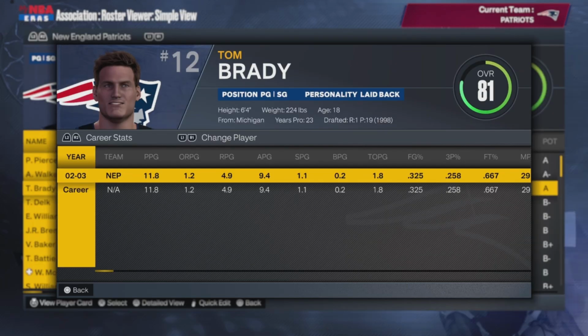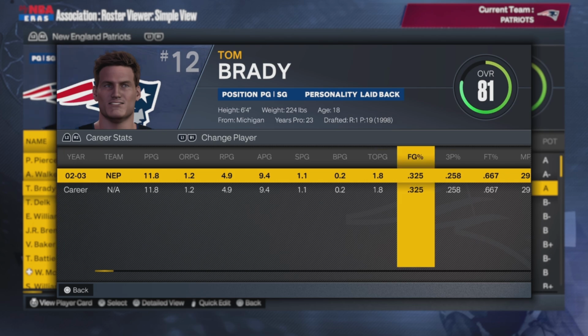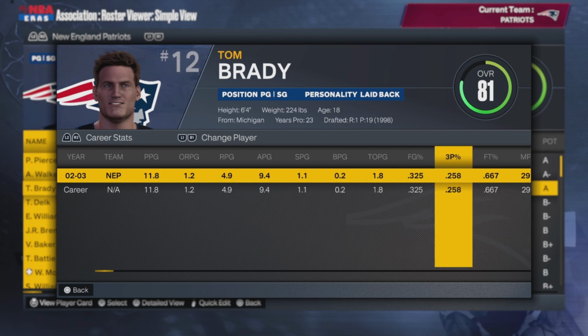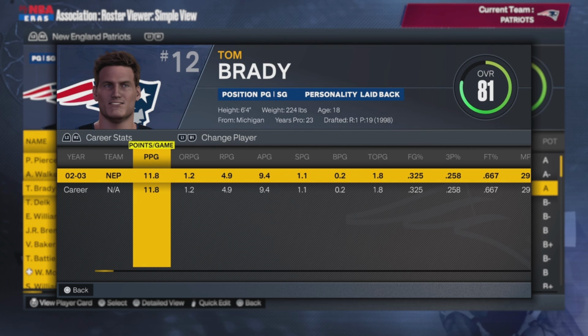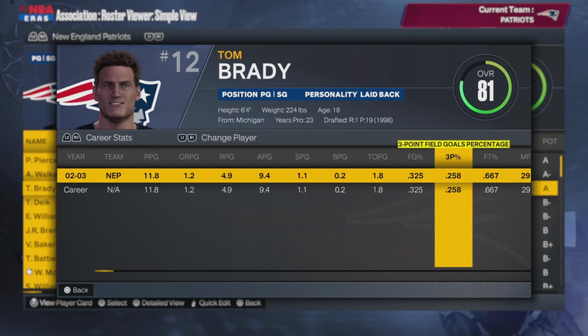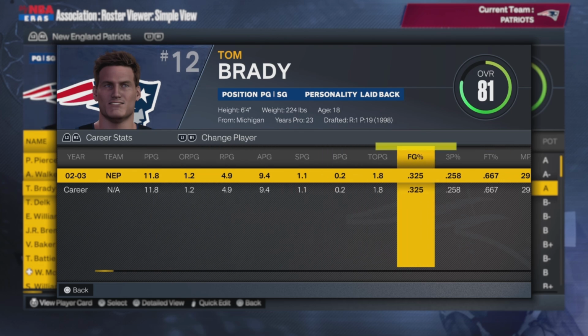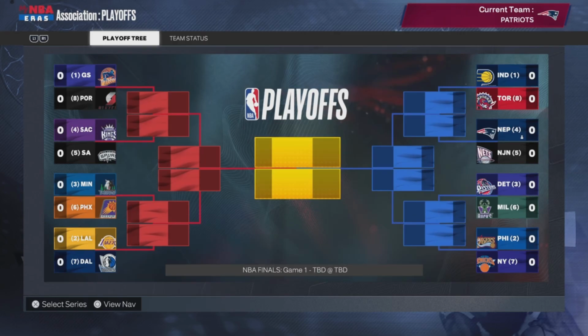In his first NBA season, Tom Brady averaged 12 points, 5 rebounds, 9 assists, and a steal. He is a quarterback, so obviously he's going to be a type of player to share the ball, get his teammates more points. And I don't know if his shooting is reflecting his rushing stats or what, but he is not a shooter. He is not scoring for himself. Sure, he averaged 12 points, but you see how inefficient he was, shooting 25% from 3 and 32 from the field? Oh well, it is his rookie season.